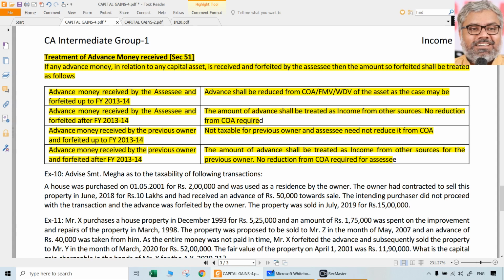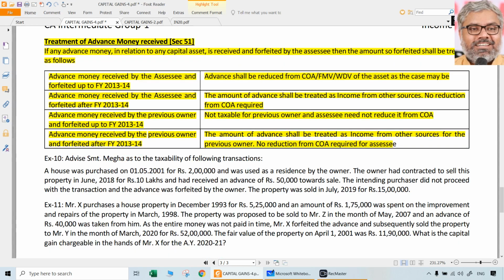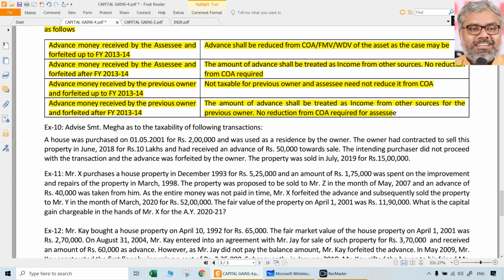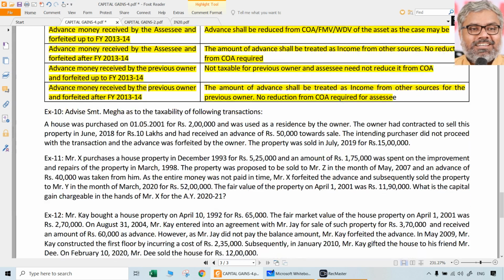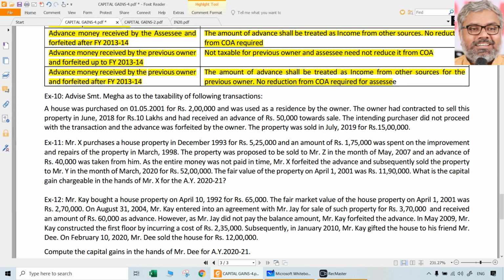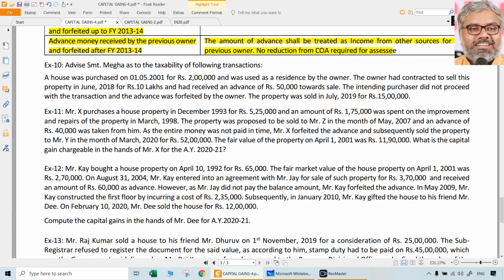If the advance money was received and forfeited by the previous owner, as far as the SSE is concerned, nothing to do with that, whether before 13-14 or after 13-14, because it can only be taxed for the previous owner under income from other sources. If we are calculating income of that person also, then it is okay, we have to mention that. Otherwise, for the SSE, there is no impact. That's it. Next, let us understand and apply all these provisions, most of them enough actually to start solving some of the capital gains related questions.